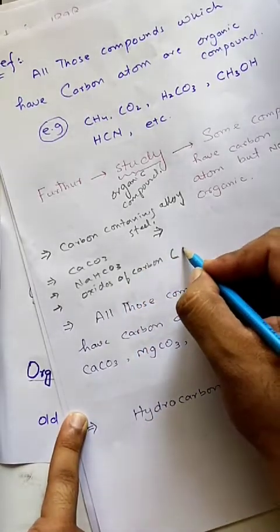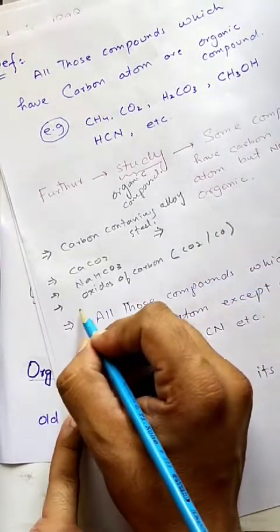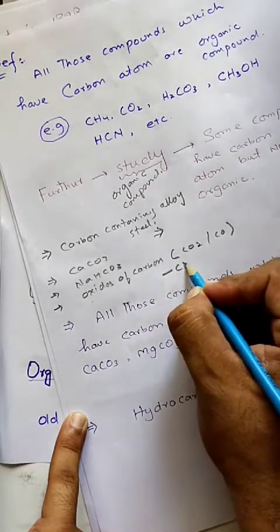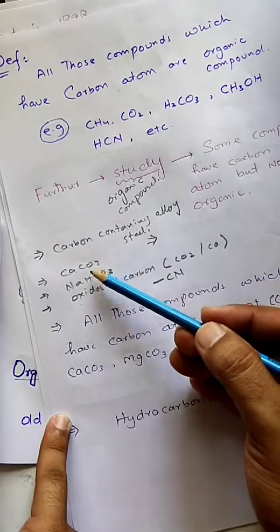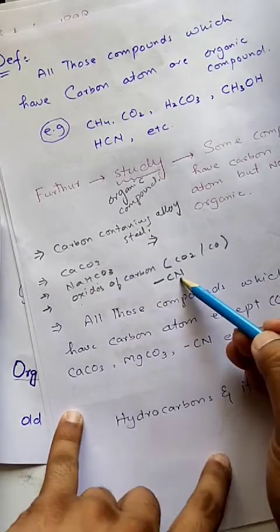Oxides of carbon means carbon dioxide, carbon monoxide, and different cyanides, for example CN. These are certain compounds: steel, carbonates, bicarbonates, oxides of carbon, cyanides.